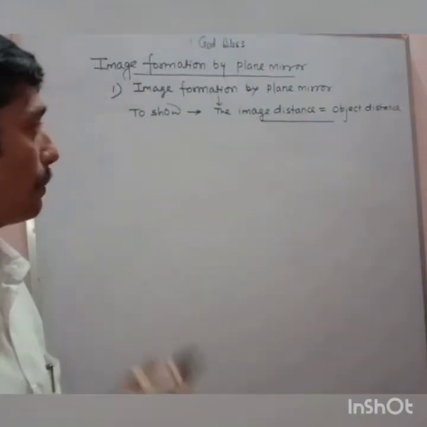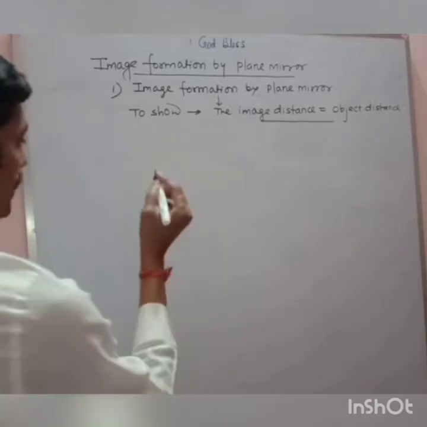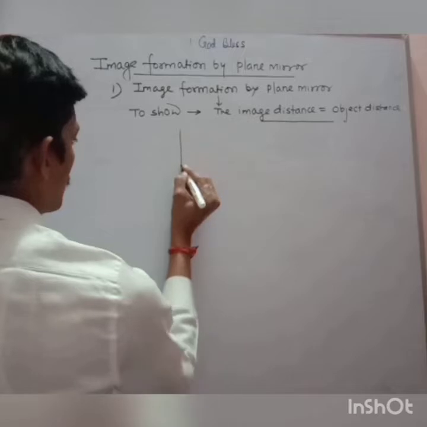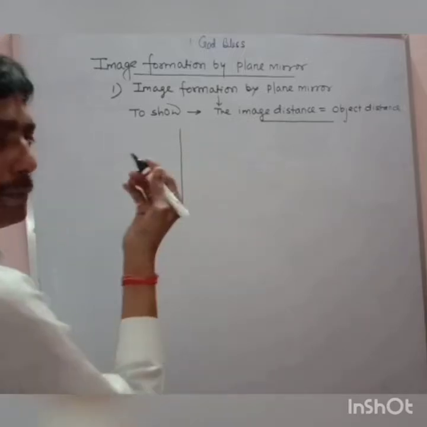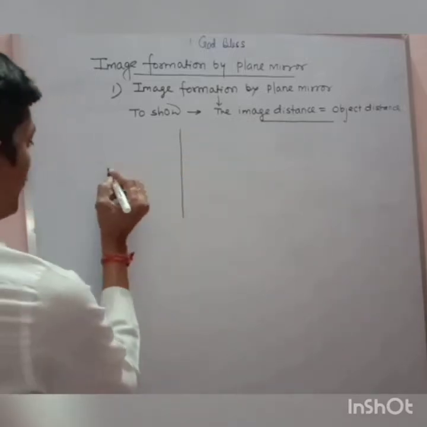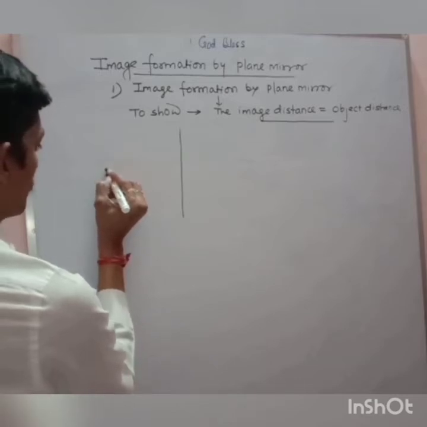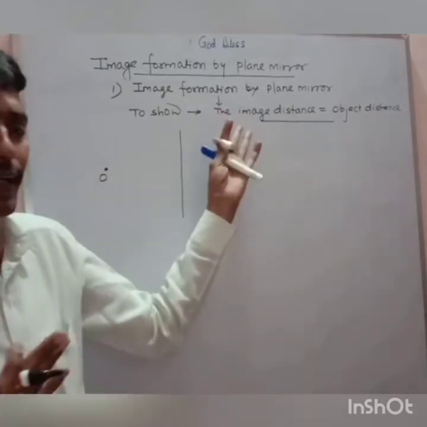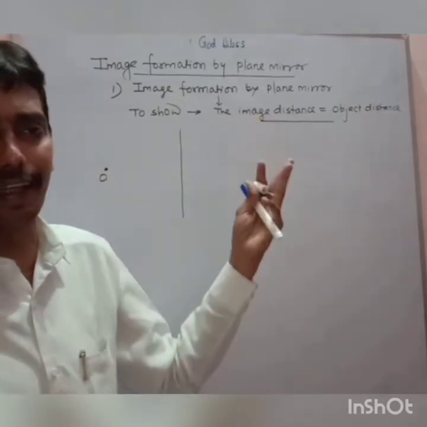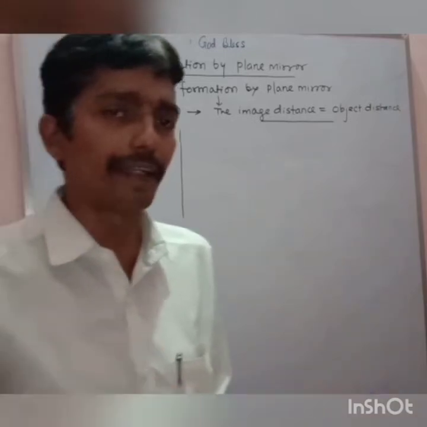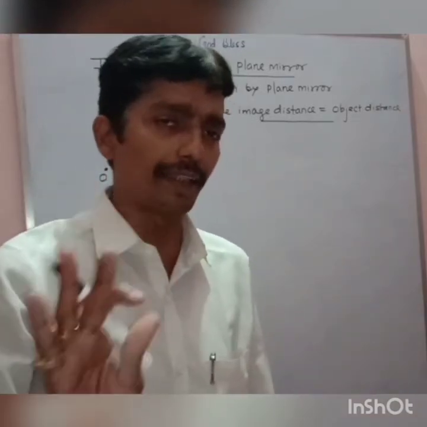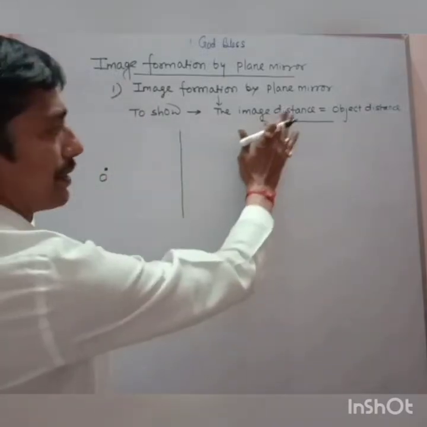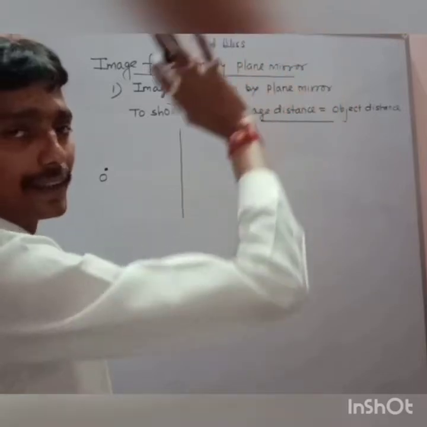Look at this geometrically. For example, my dear, I have drawn the plane mirror like this. Same diagram which I have done, and say I have taken the object here as a point object. As I said, the proof is something else. I can take any object, either a point object or extended object. I will show you the diagram with the extended object also. So say I have taken the point object and my intention is to show image distance is equal to object distance.